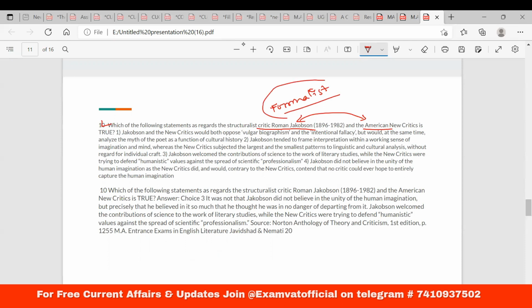Formalism is basically a Russian subject, although they cannot simply possess it or claim it. But the formalist school has influenced the Prague school, that is the structuralist school. For instance, Saussure is coming from the Prague school. So what should be the correct answer?